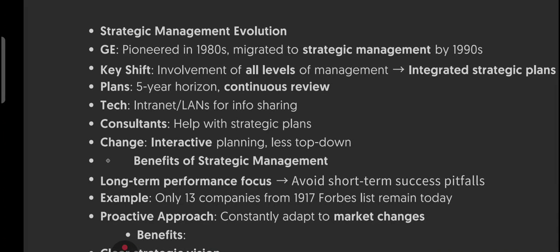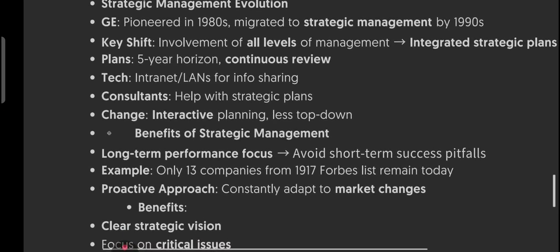Then if you look at the key shift in management, what changed? The involvement of all levels of management in planning. No more top down. Instead, we saw integrated strategic planning for a more collaborative approach. Then we have something called a strategic plan, which means a long term focus, right? What does it mean? A strategic plan moved from short term targets to a 5-year horizon with continuous review to adapt to change.